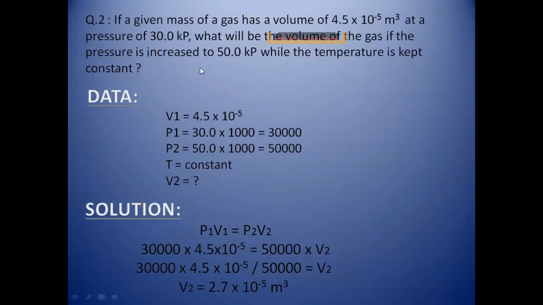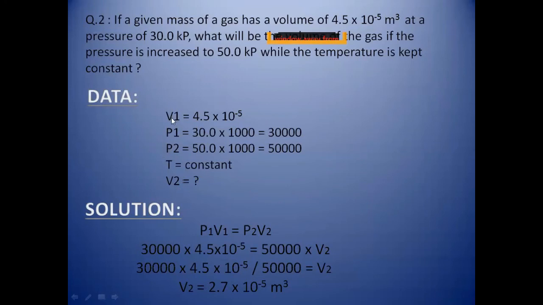Actually, this numerical is related to the general gas equation. If you read the numerical again, you will find that they treat a gas at different pressures and record their volume, and similarly they treat the same gas at a different pressure and find out the volume at that pressure.